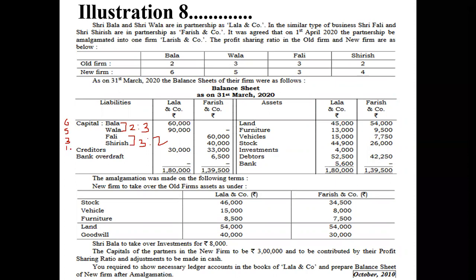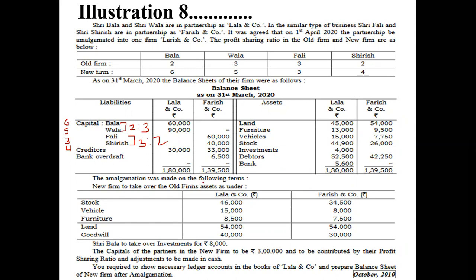Okay. Now, as on 31st March 2020, the balance sheet of the firm were given below. So we have a capital balance for the partners, creditors, and bank overdraft only with Farish Limited company. On the asset side, we have land, furniture, vehicle, stock, and debtors with both the companies, and investment and bank balance only with Lala and Company.